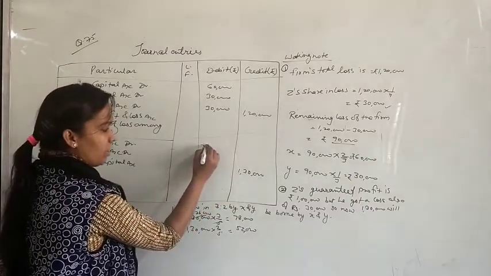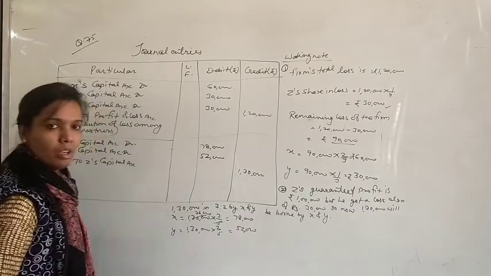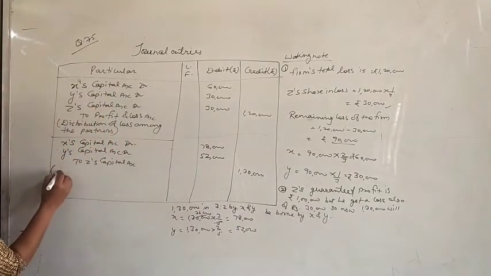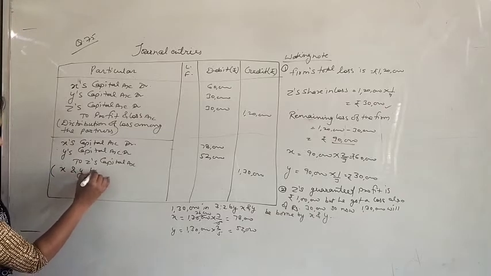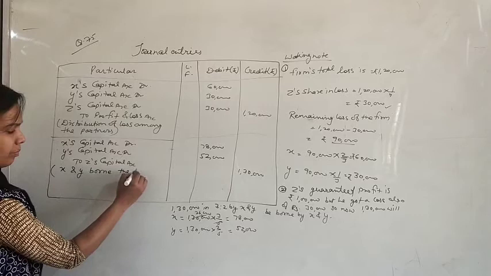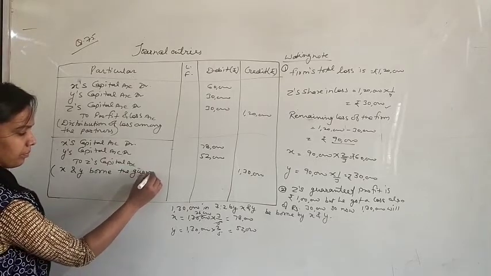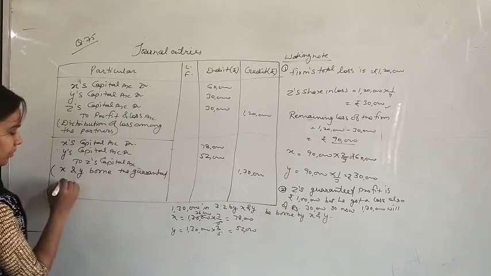So out of 1,30,000, 78,000 will be given by X and 52,000 will be given by Y. X and Y bore the guaranteed profit of Z.